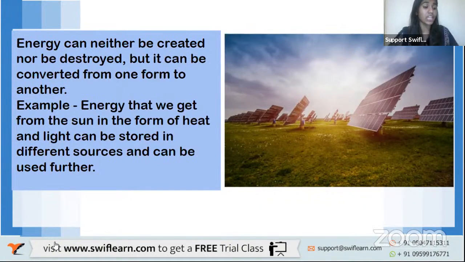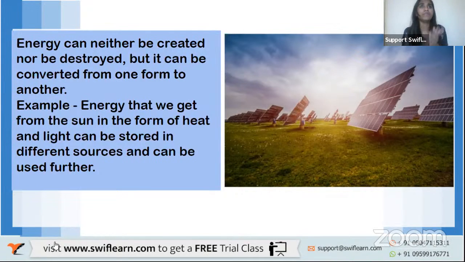This means that years ago, however much energy was there in the earth, right now also that much energy is present in the earth. Understood? So you can never create any energy, or you can never destroy energy by any chemical reactions. You cannot do it, but it can change from one form to another.